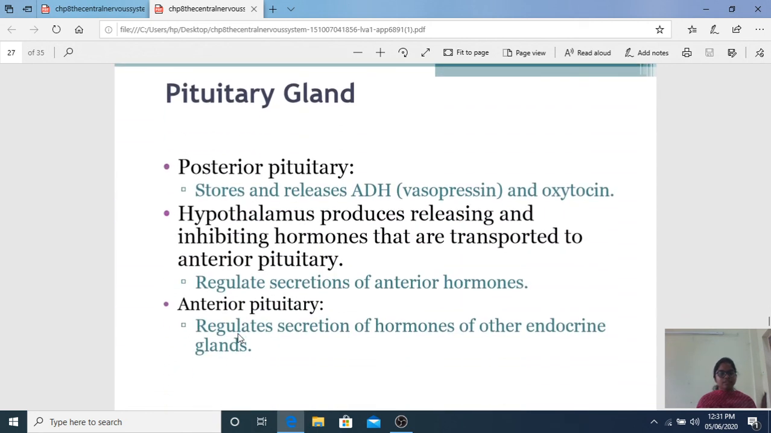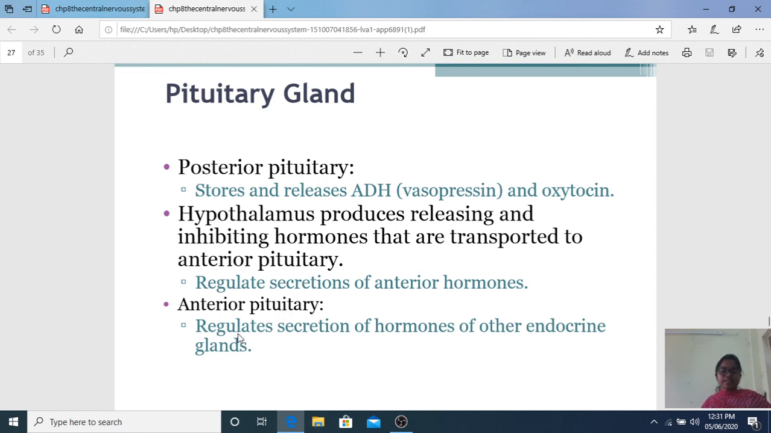Coming to the pituitary gland. Pituitary gland stores and releases ADH. ADH means anti-diuretic hormone. When this hormone is released, it prevents excessive urination. It causes water retention in the body. And oxytocin. Oxytocin is a hormone which causes bonding. During labor or delivery, there is excess release of this hormone. That's why there is bonding or love between the mother and the child. Oxytocin is also called love hormone or bonding hormone.